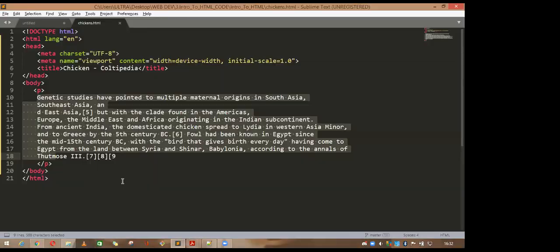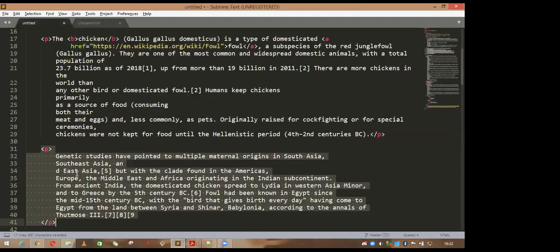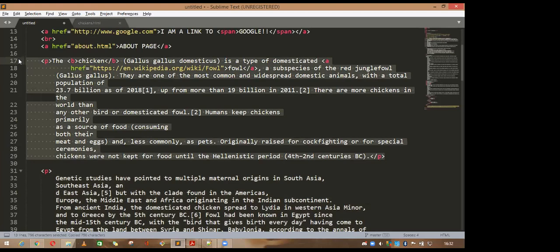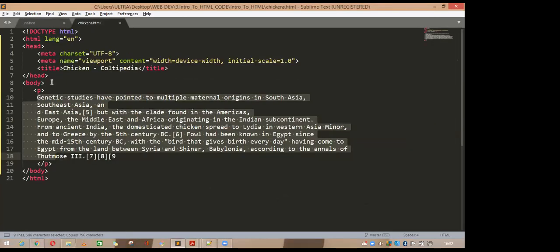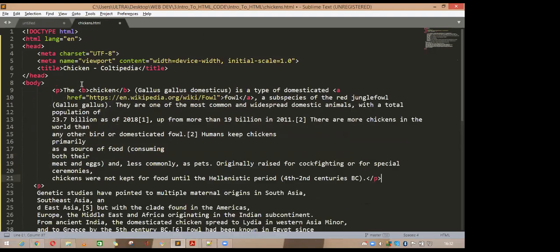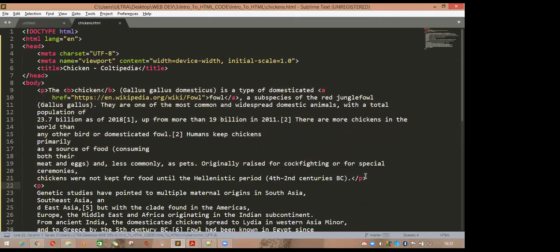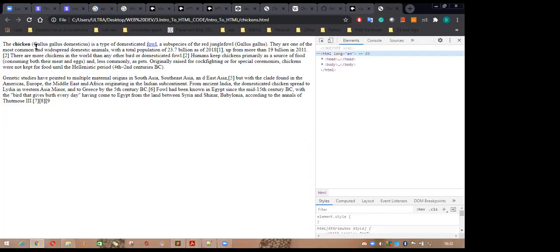Suppose you want to add two paragraphs. Then you take this p and this p, copy this one, go here, paste it here, and indent it properly. So it is the two paragraphs. Save it, come to this point and refresh the page. You can see there are two paragraphs, one here and another here. You can see there is a bold type. The chicken is bold. This one is a hyperlink.